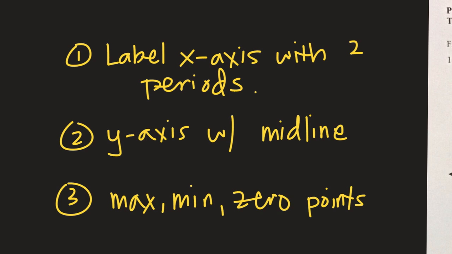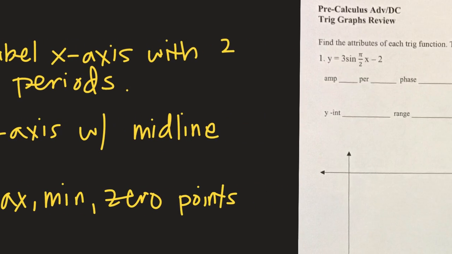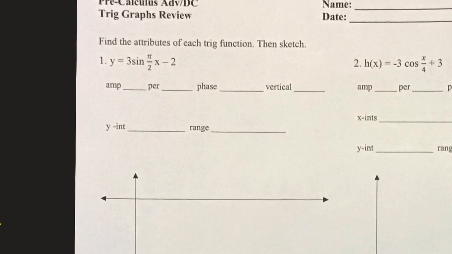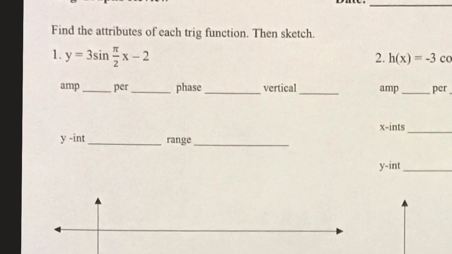Those are the things that I'm going to be looking for on every single one of your graphs to earn all the points. Your job is to convince me that you know what you're doing, and you do that by plotting all 3 of those things. So let's look at our first one. Find the attributes and then sketch.